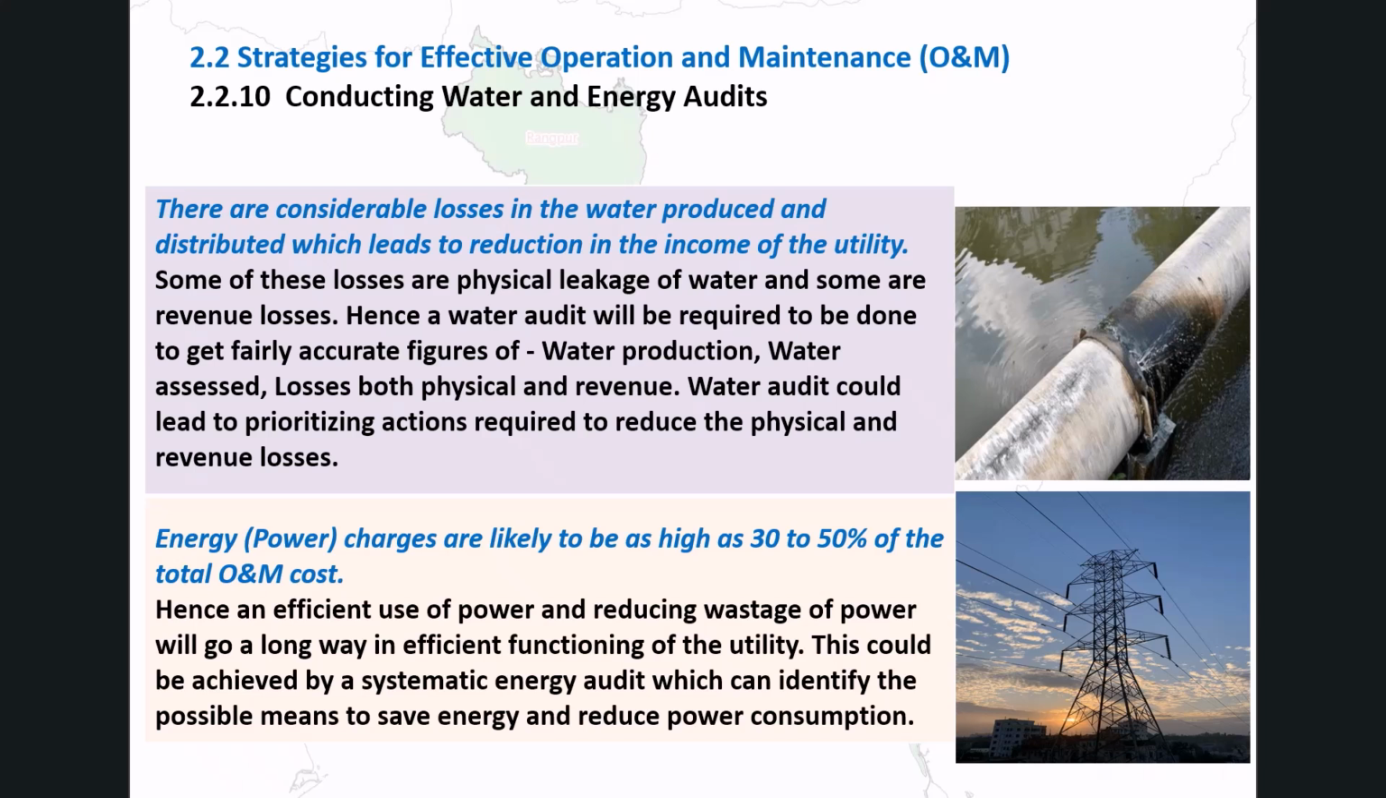Energy audit is equally important. Energy charges can account for 30 to 50% of total O&M costs. A systematic energy audit identifies where power is being wasted and how consumption can be reduced. Efficient use of energy is one of the most impactful ways to improve the financial sustainability of a water supply operation. Both audits should be conducted regularly and used as inputs for annual O&M planning and budgeting.